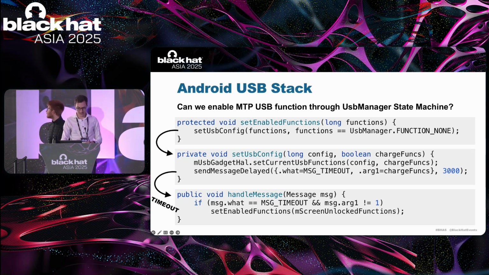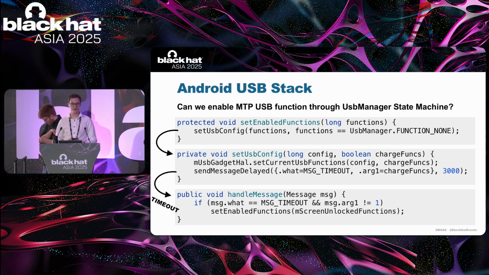This is what happens in this line here. And we now are interested in whether we can use this timeout handler to enable the MTP USB function on a locked device just via USB communication.